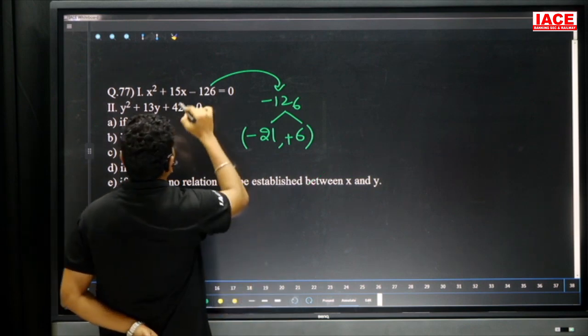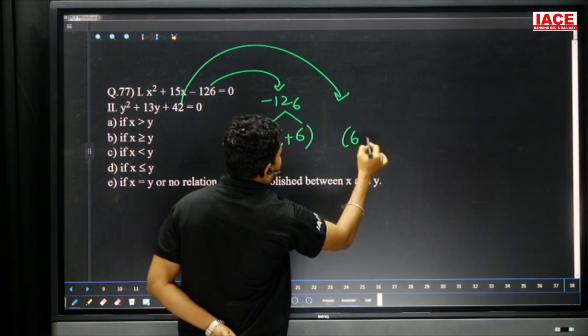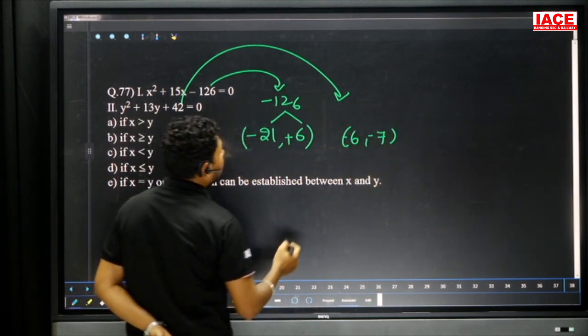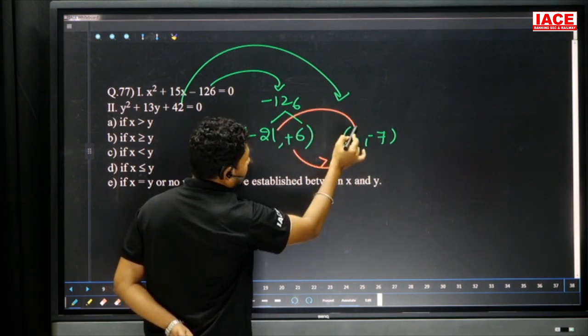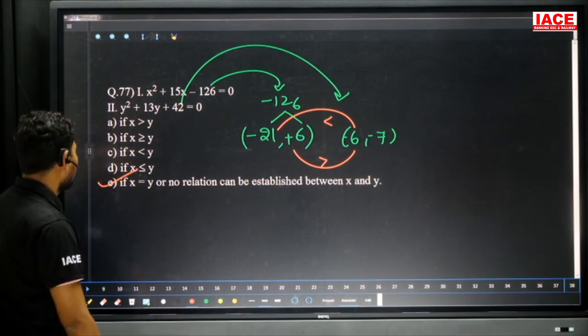So when coming to these factors, we can write here 6 comma 7 and minus minus. Minus plus plus is given always minus minus. Comparing the values, plus 6 to minus 6, which is bigger? Plus 6. Minus 21 to minus 6. Minus 6 is bigger. One less than, one greater than means relation cannot be determined.